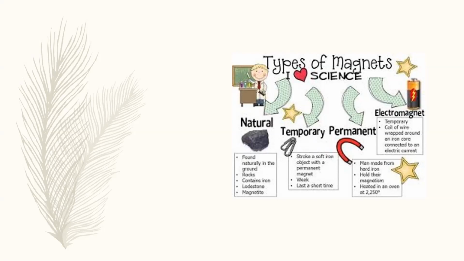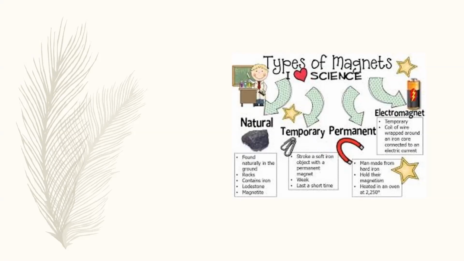Permanent magnets. Permanent magnets are those magnetic materials in which you can apply the external magnetic field, and after removing the external magnetic field, it will retain its magnetic property. These are so called permanent magnets. For example, hard iron or steel, they were heated up to 2000 or 2500 degrees centigrade.